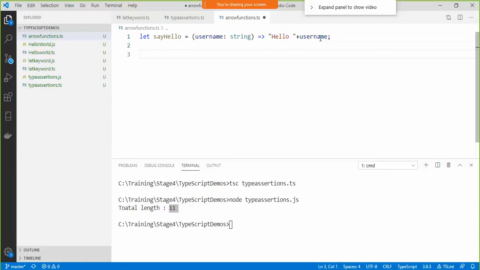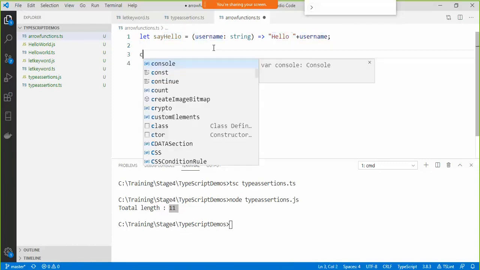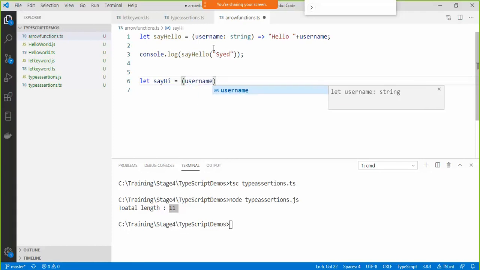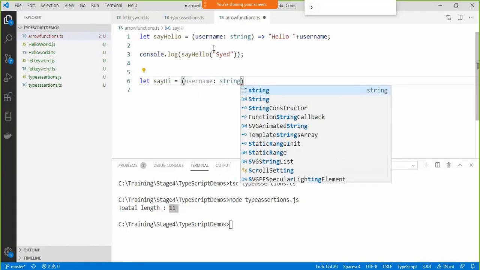So I just created one arrow function here called say hello, which takes a string, does string concatenation and returns it. I can simply say console.log say hello. If I need multiple statements in my function, I can do that also. Say hi equals username. I can also specify the data type and I can skip it if I want.